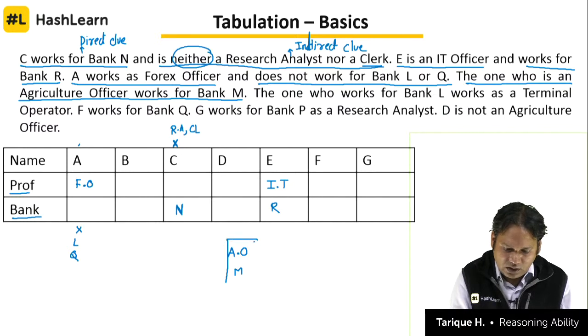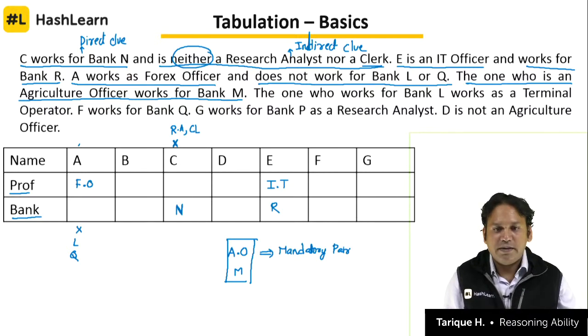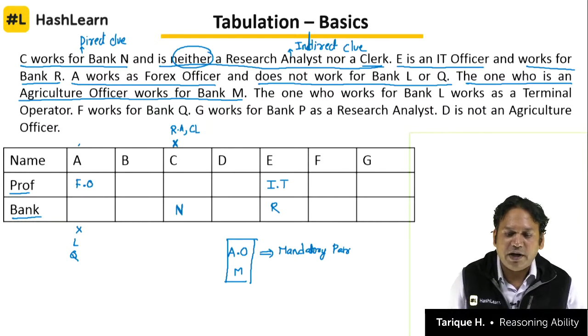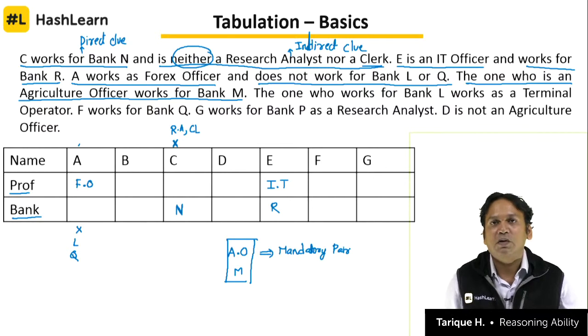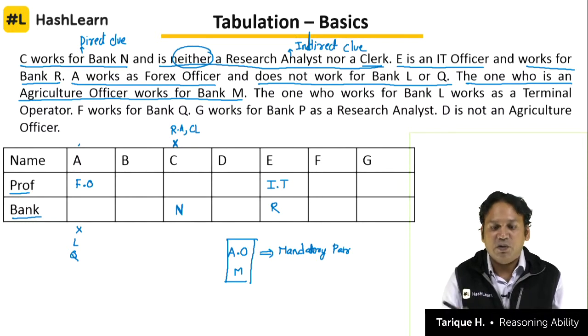This is what is called a mandatory pair. A mandatory pair is a pair that must be in the same column, they will go together. Wherever we write agriculture officer, in the same place we will have to write down M also. Wherever we write M, in that place we have to write down agriculture officer. Both M and agriculture officer will go together.